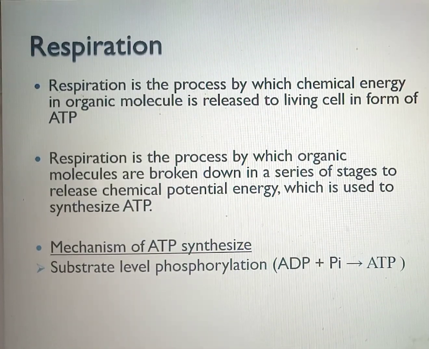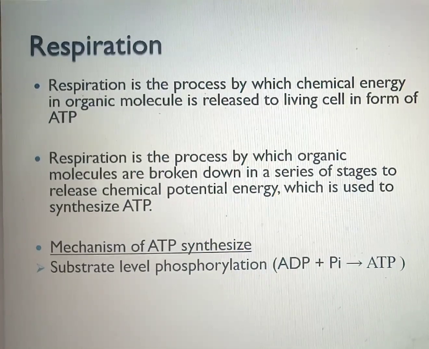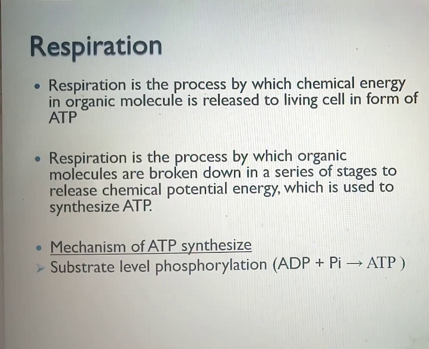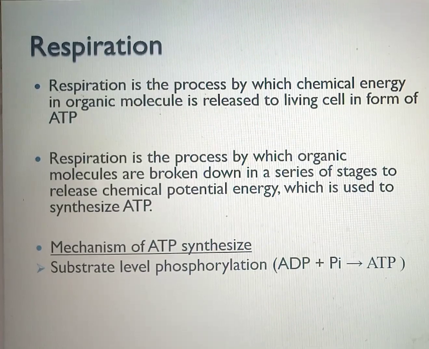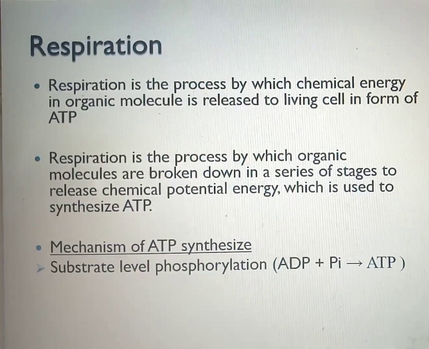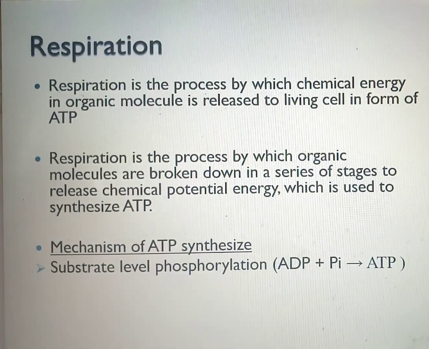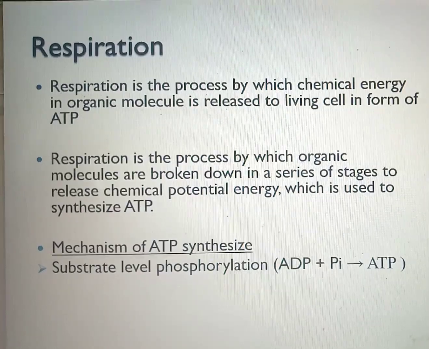So when you generate ATP directly by adding phosphate to ADP, that is one of the mechanisms, known as substrate level phosphorylation.